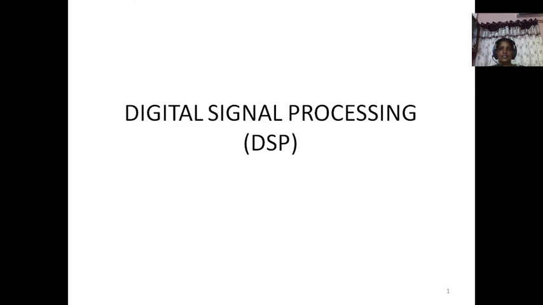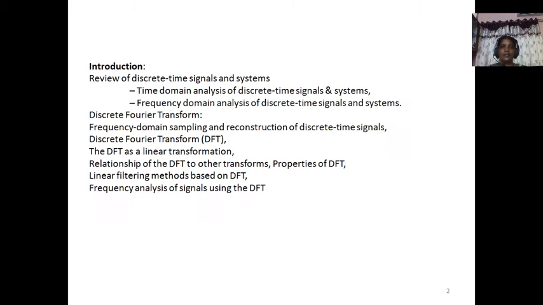Digital signal processing, DSP. In this course, we have to study the introductory part as a review of discrete time signals and systems, time domain analysis of discrete time signals and systems, frequency domain analysis of discrete time signals and systems. Next, the discrete Fourier transform. It is possible only if you know frequency domain sampling and reconstruction of discrete time signals.